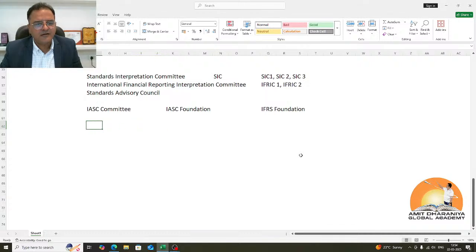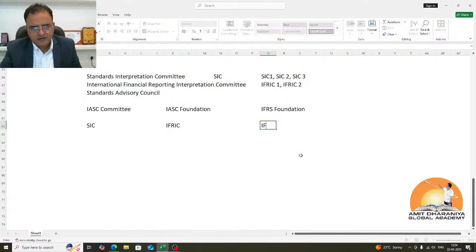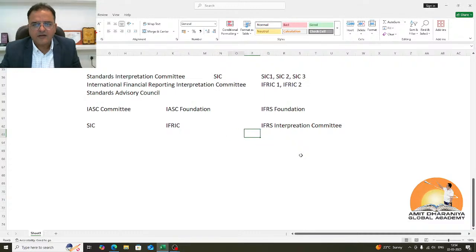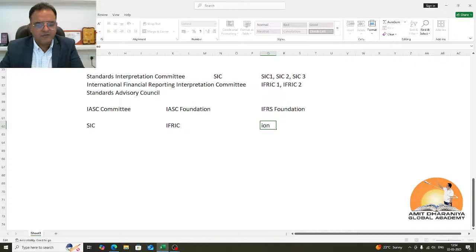In a similar manner, the Standards Interpretation Committee became IFRIC, International Financial Reporting Interpretation Committee, and today it is known as the IFRS Interpretation Committee, because IFRS is the word which is now globally accepted, everyone understands it.